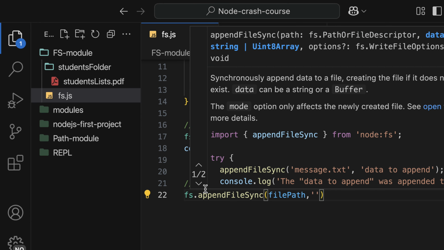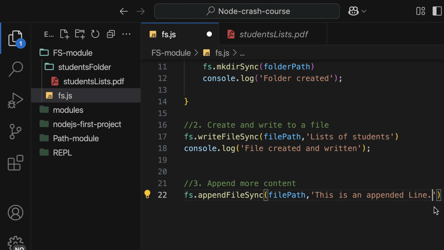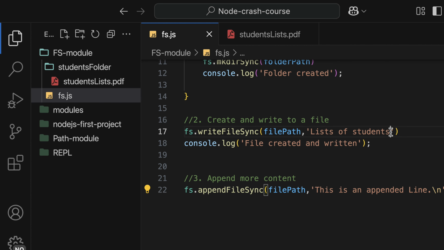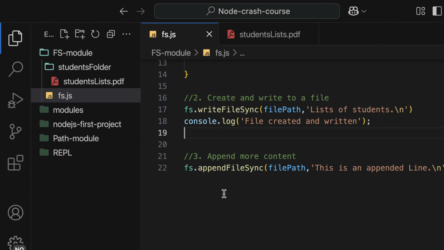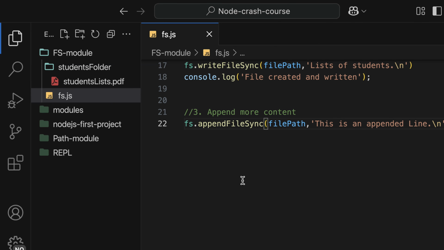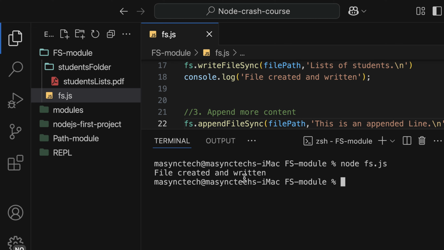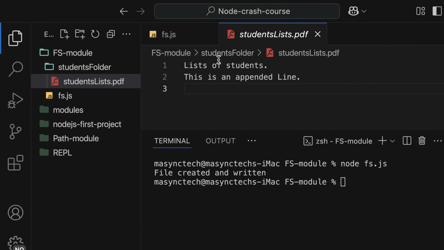And what I want to append, I'm going to say that this is an appended line, and I want this one to be on a new line. I'm going to use the backslash and then n, so that it will be on a new line. Let me run the application, and then let's see. And as you can see here, it has been appended.